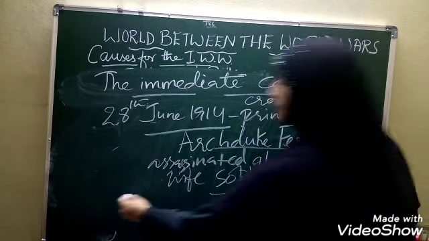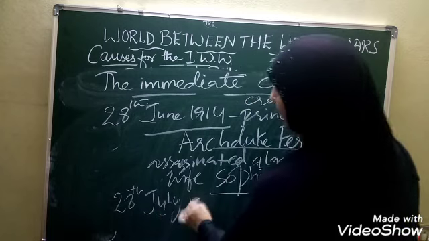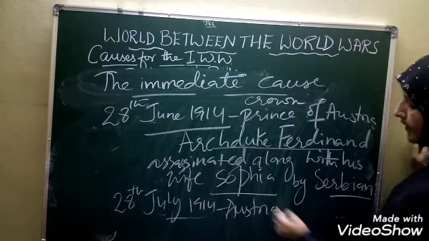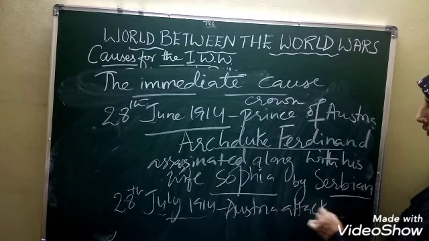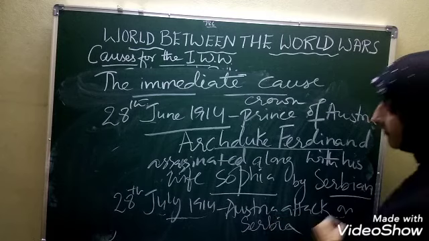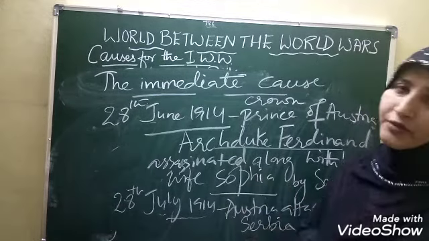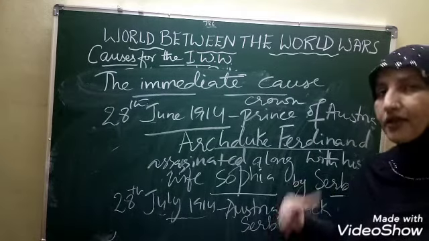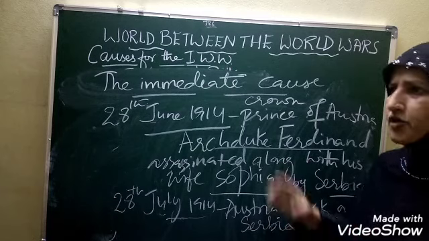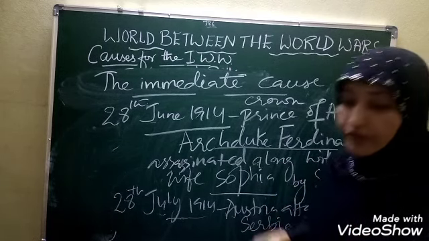Then exactly after 1 month, on the 28th of July 1914, Austria attacked Serbia. Austria's attack on Serbia led to the start of the First World War. This was the reason to start the First World War. Now you are getting the question in your mind: just one country is attacking another, a small country, and it led to the First World War?